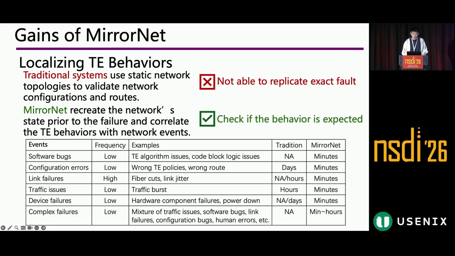Okay. So some benefits, as shown in the table, we allow localizing of TE behavior. We cannot replicate the exact fault in a traditional system. However, MirrorNet can recreate the network's state prior to the failure and correlate the TE behavior with network events, so we can check if the behavior is expected.